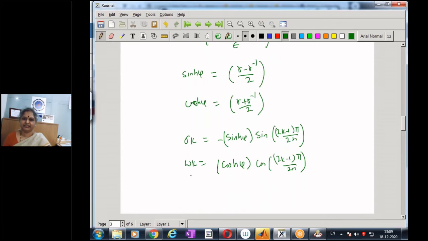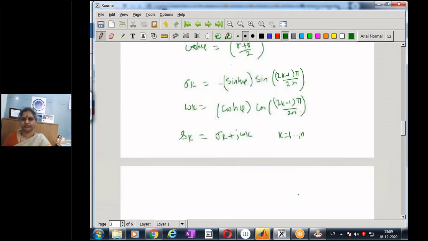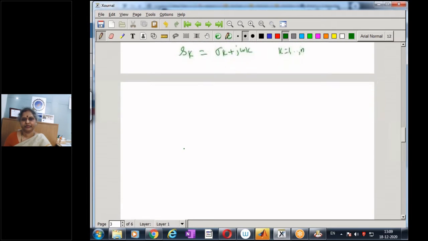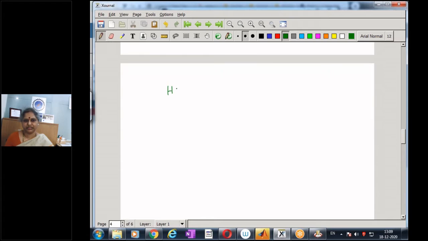And the poles of the Chebyshev filter is given by sigma k plus j omega k, and once again k going from 1 to n, as in the case of the Butterworth filter. The type 1 Chebyshev filter is an all pole filter. So H of S is given by some k naught by S minus S1 into S minus S2 and so on into S minus Sn.